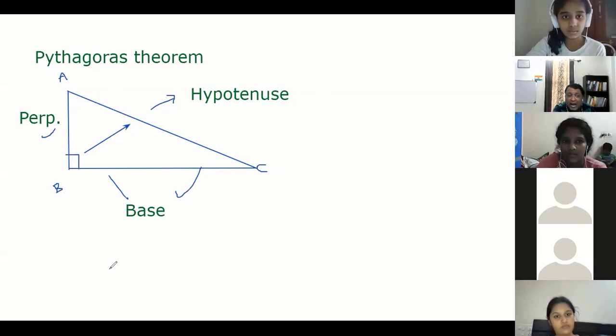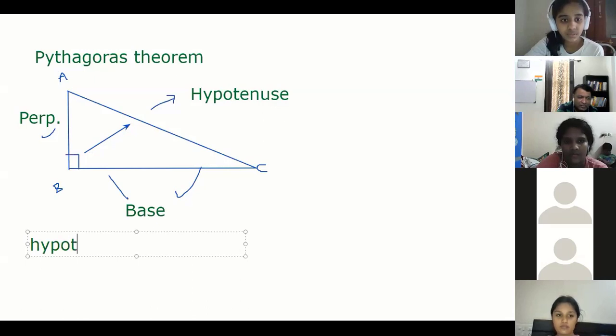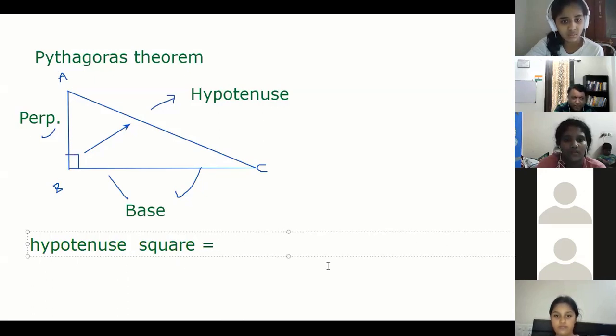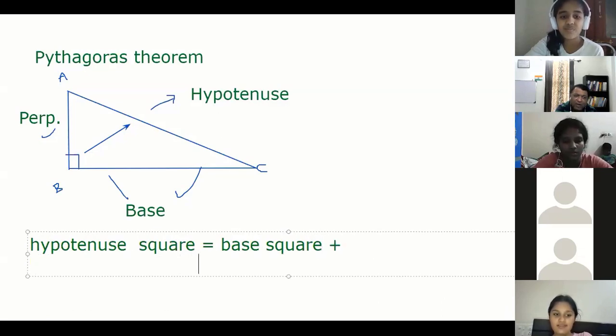Hypotenuse is the longest side, the side opposite to the right angle. Pythagoras was a Greek mathematician. He defined that hypotenuse square will always be equal to base square plus perpendicular square, always in any right angle triangle. That is such an important property. You are going to use it so many times.